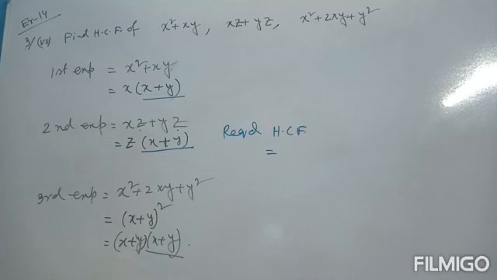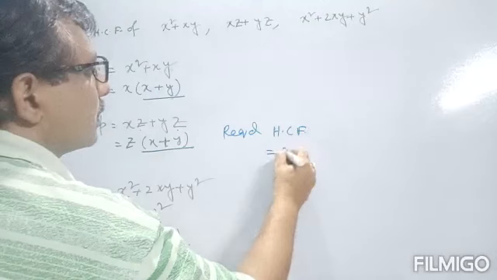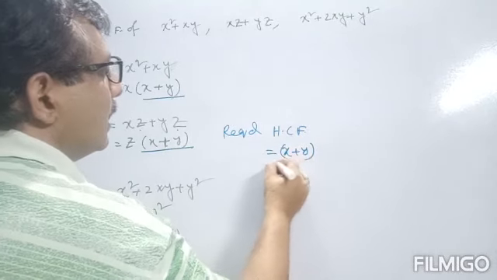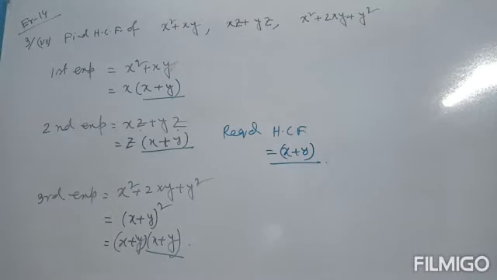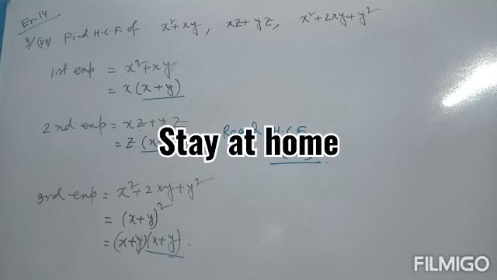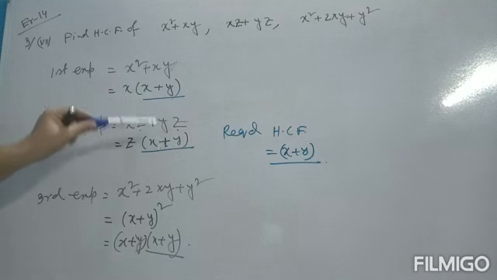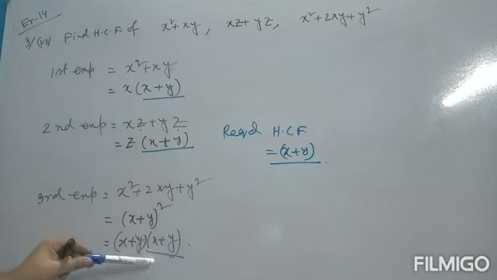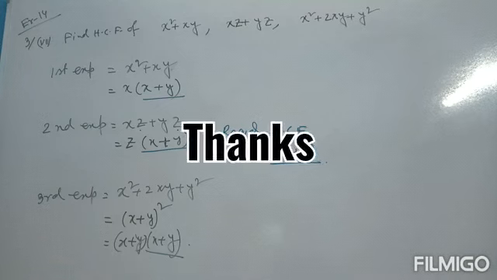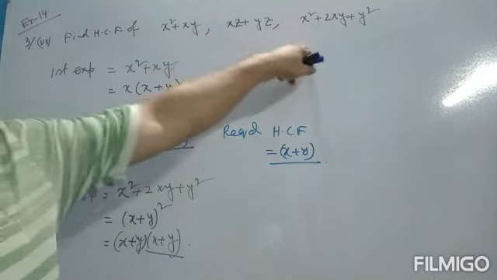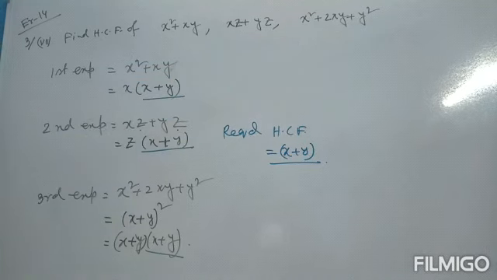So the HCF is nothing but x plus y. This is the required HCF. Since x plus y is common to all these three, therefore x plus y is the HCF of these three. Clear? It's okay.